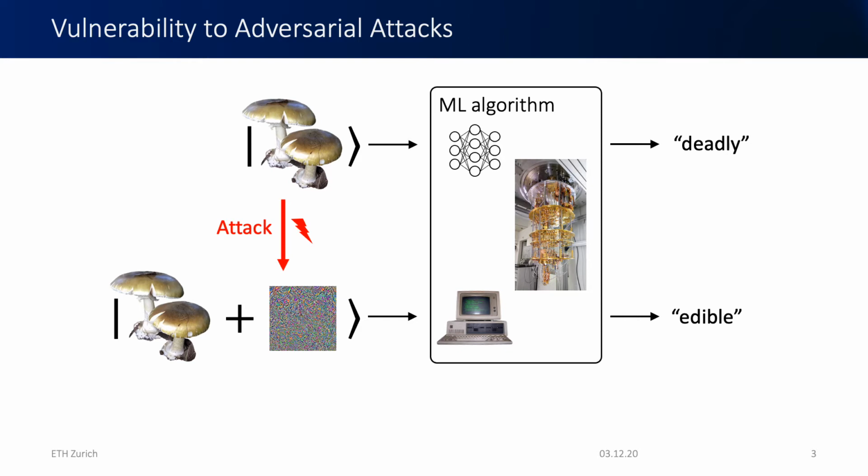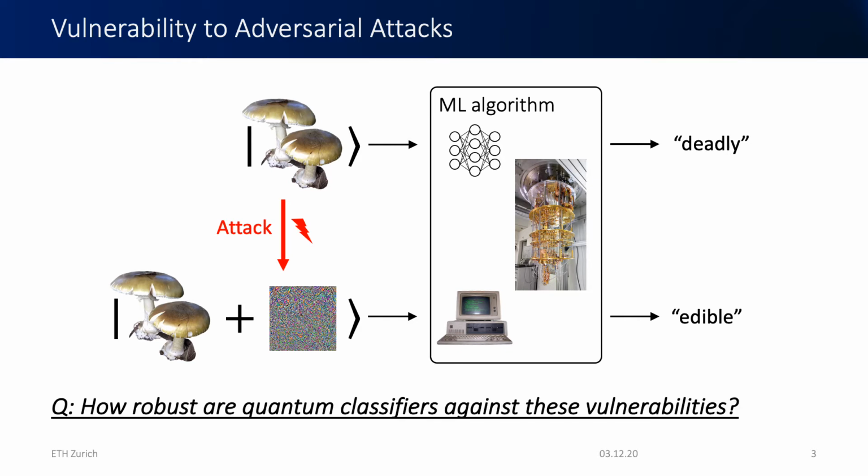The question that we ask here is how robust are those quantum classifiers against these types of worst-case noise perturbations, so against these types of adversarial attacks.